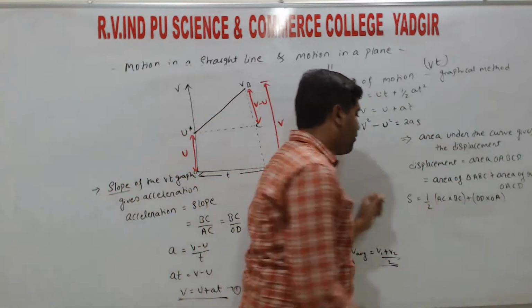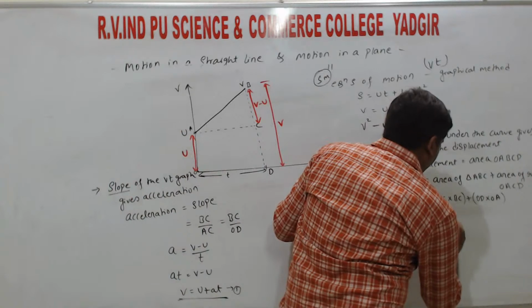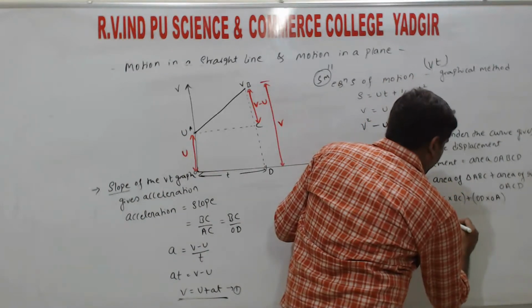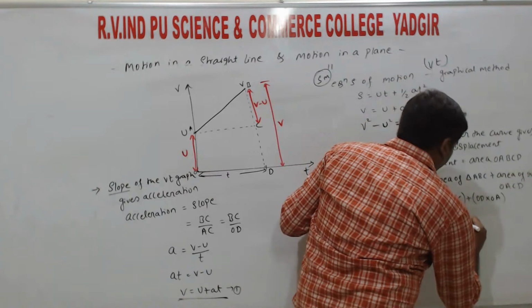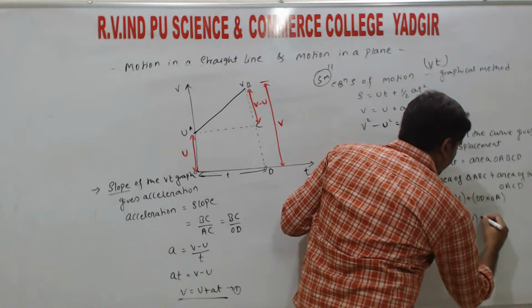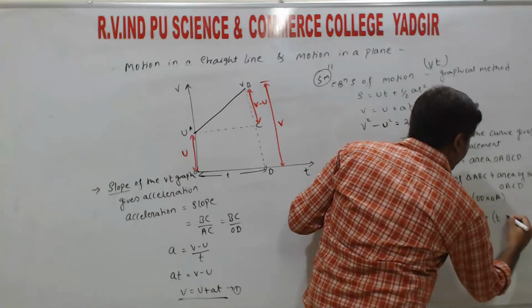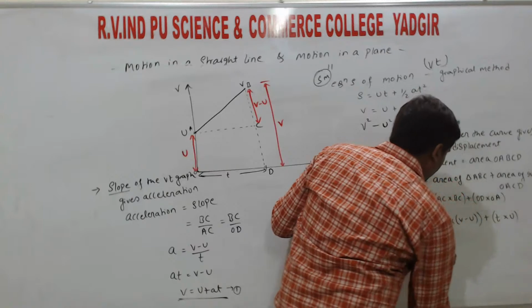Now substituting the values: AC is OD, that is T, and BC is v minus u, plus again OD is T and OA is u, right?